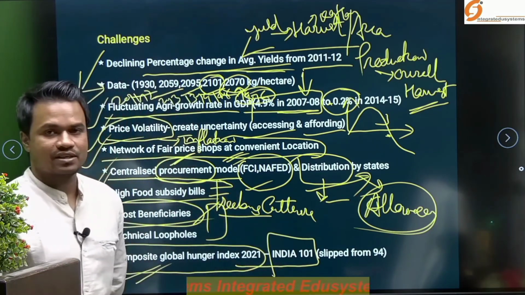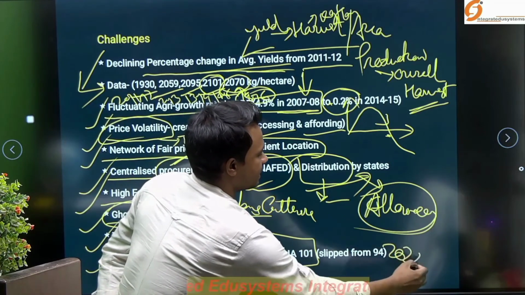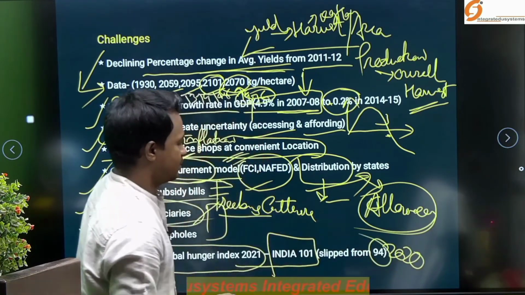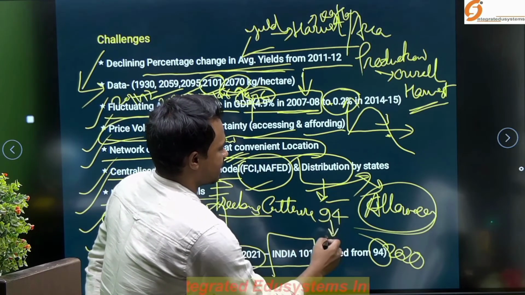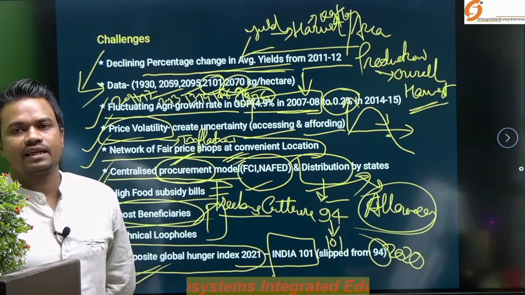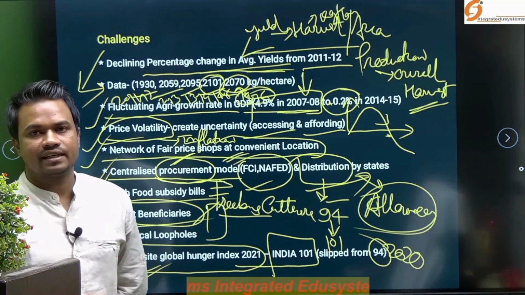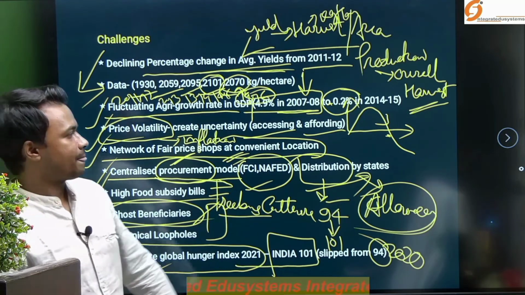That slipped from the 2020 ranking, which was 94. So we slipped from 94 back to 101. So it is definitely a cause of concern whether our Food Security Act is completely addressing the issue or not.